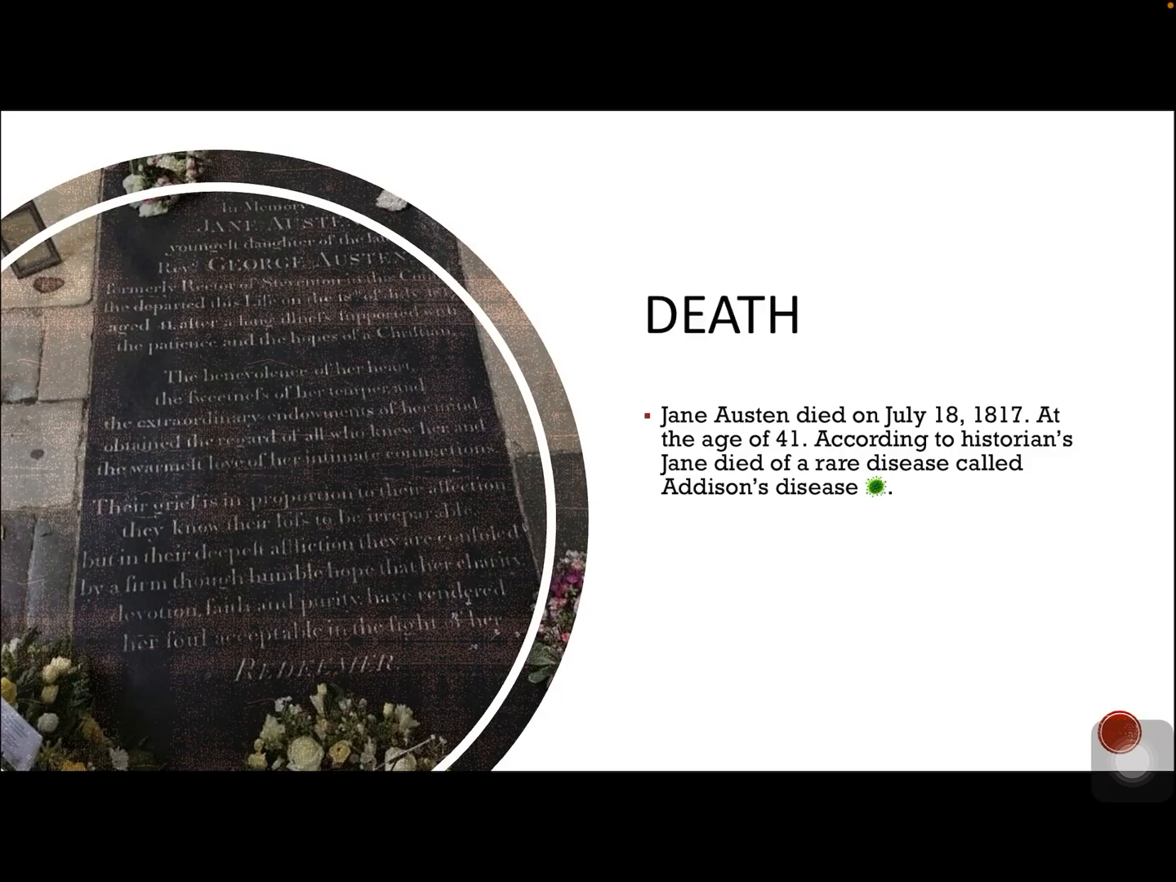Death. Jane Austen died on July 18th, 1817 at the age of 41. According to historians, Jane died of a rare disease called Addison's disease. Jane's last words were spoken to her sister, and they were, "I want nothing but death." In my opinion, she said that because Addison's disease gave her so much pain that she felt death was better than this pain.